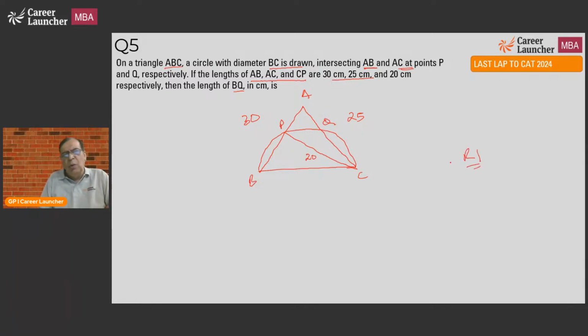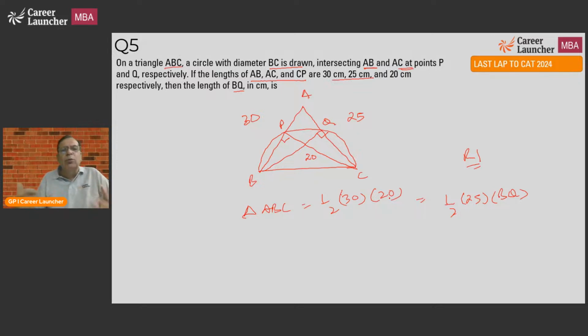Round one question. Why? Because I know this is a right angle triangle. Angle in a semicircle is a right angle. So I can find the area of triangle ABC. Triangle ABC area will be equal to half AB, which is nothing but 30, into CP. Similarly, this should be equal to half of AC, which is 25, into BQ. This is also a right angle. So I can find BQ. All I'm doing is calculating the area in two different ways.